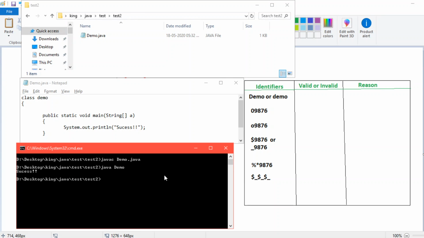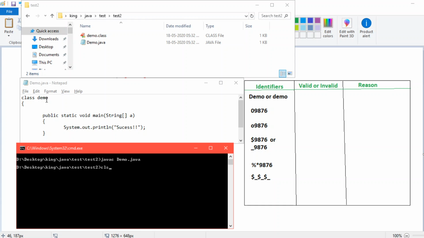Now I will clear the screen again. In this case, as you can see, I'm trying to compile capital Demo.java. Let's see what happens, because we have already changed to small demo. It compiles fine because we have changed the class name to demo.